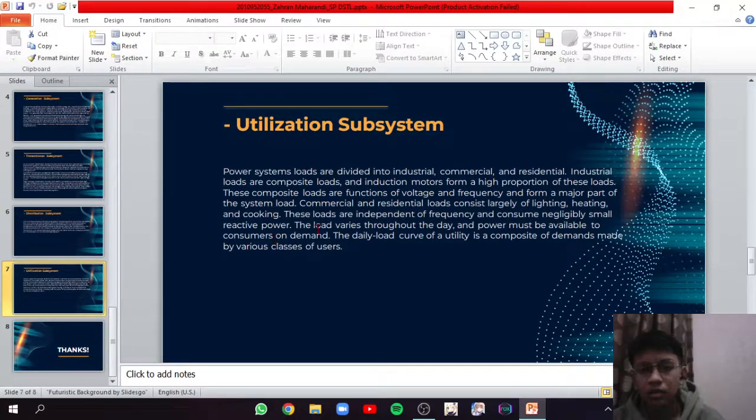Commercial and residential loads consist largely of lighting, heating, and cooking. These loads are independent of frequency and consume negligibly small reactive power. The load varies throughout the day, and power must be available to consumers on demand. The daily load curve of a utility is a composite of demands made by various classes of users.